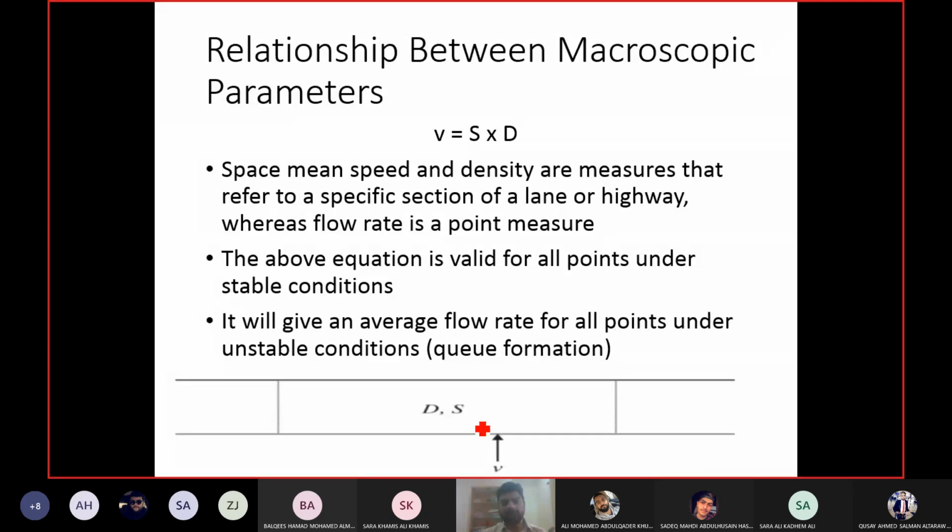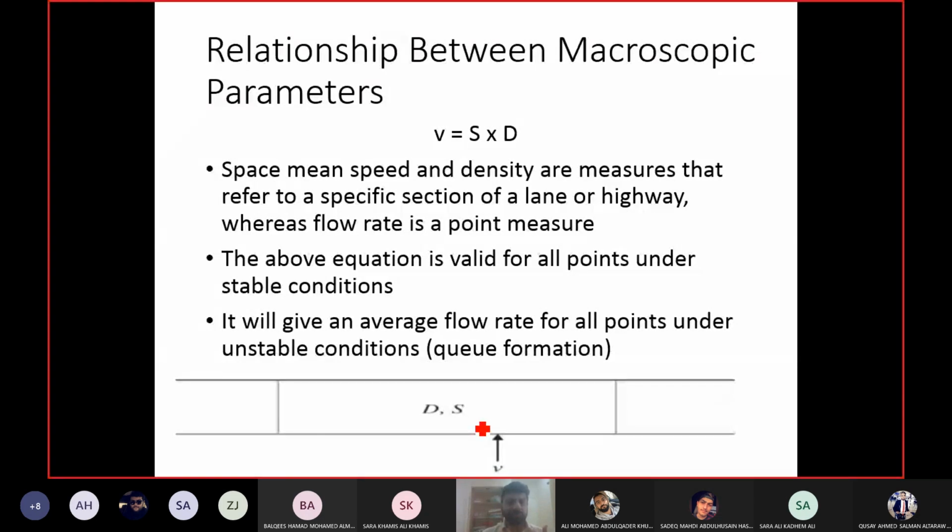What do we mean by uniform segment? Uniform segment means the design of the road is the same. Same number of lanes, lane width, shoulder width, median, everything is the same. Curvature, gradient, whatever the design of the road is, it doesn't change from the start point. Then the flow will remain constant. It will not change on any point of the segment.